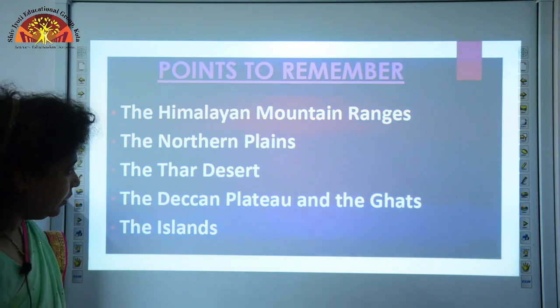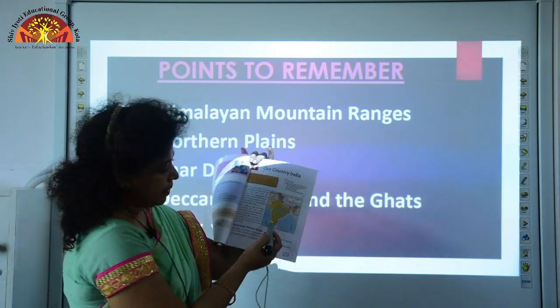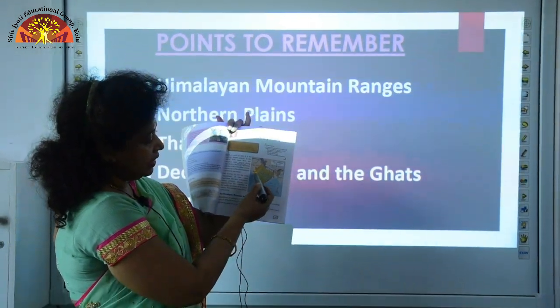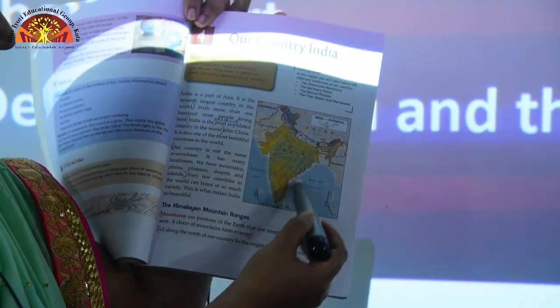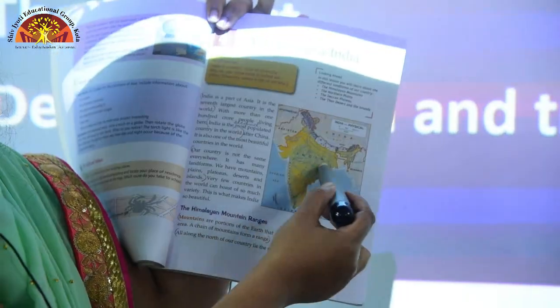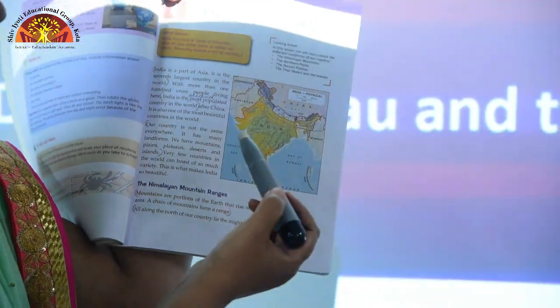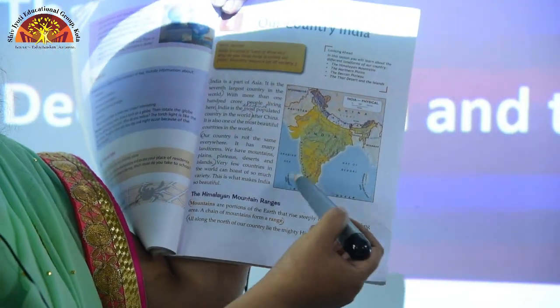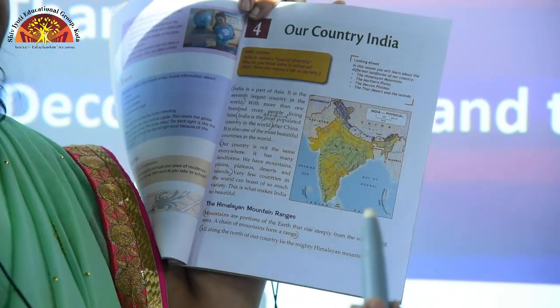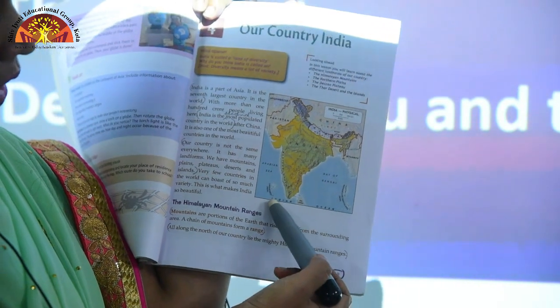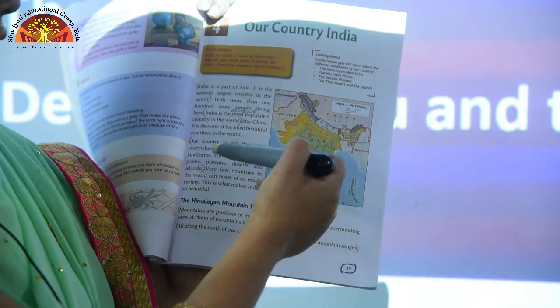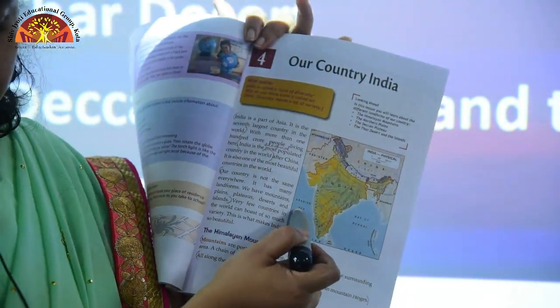If you actually notice on page number 19, the southern part of India is a peninsula, that is, it is covered on 3 sides by water. To the east you have the Bay of Bengal, to the south you have the Indian Ocean, and to the west you have the Arabian Sea.